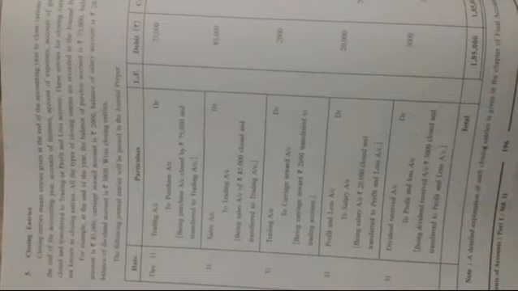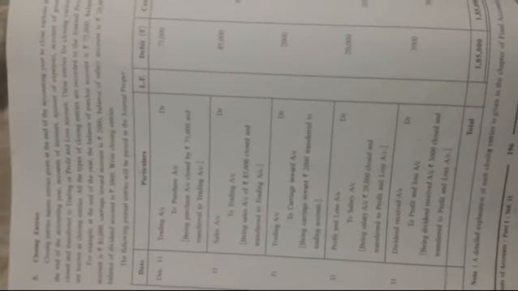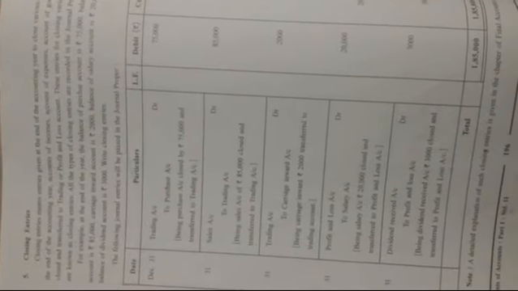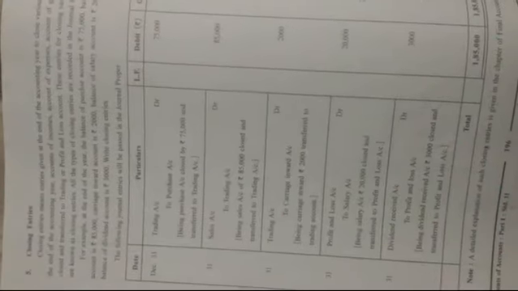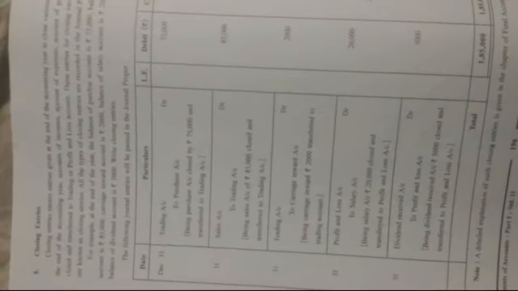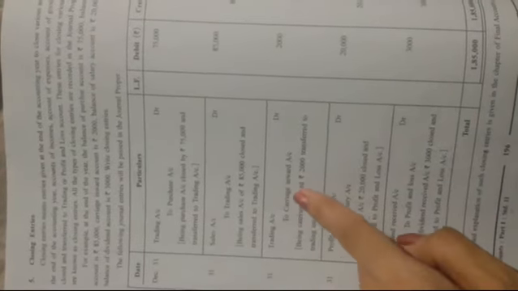If something is debited, then for passing the closing entry, that account would be credited. And if one account is credited in a simple entry, then for passing the closing entry, that account would be debited. It would be opposite. So trading account would be debited because carriage inward account balance is transferred to trading account. Trading account would be debited to carriage inward account, 2,000 in debit column and 2,000 in credit column. Narration would be, being carriage inward rupees 2,000 was transferred to the trading account.